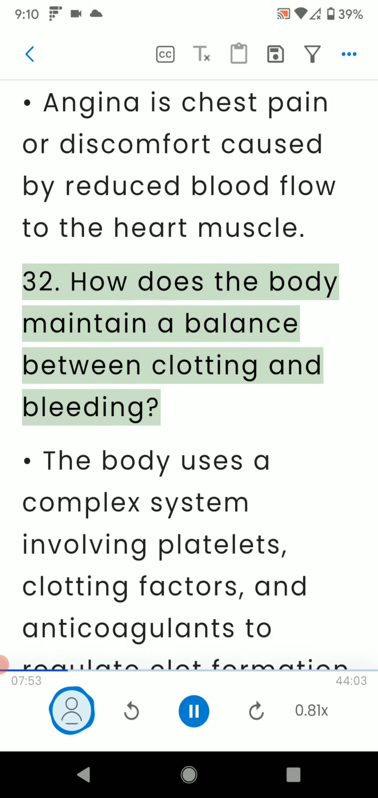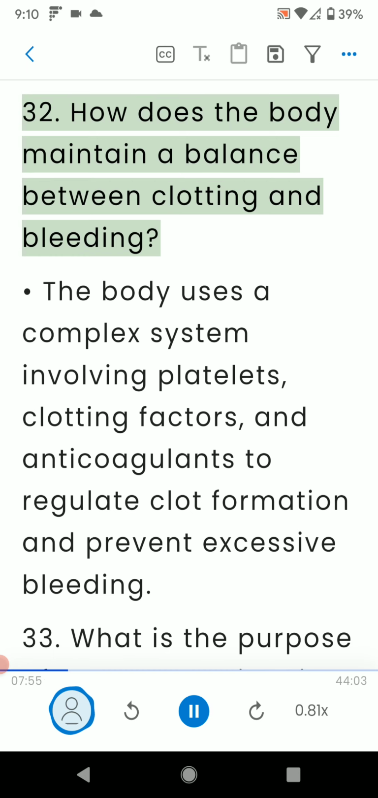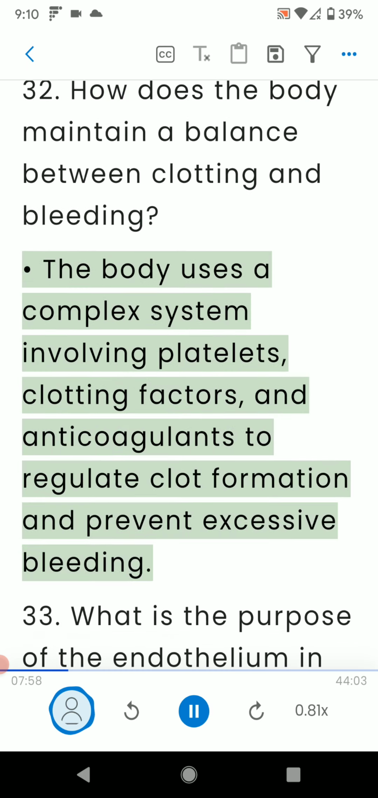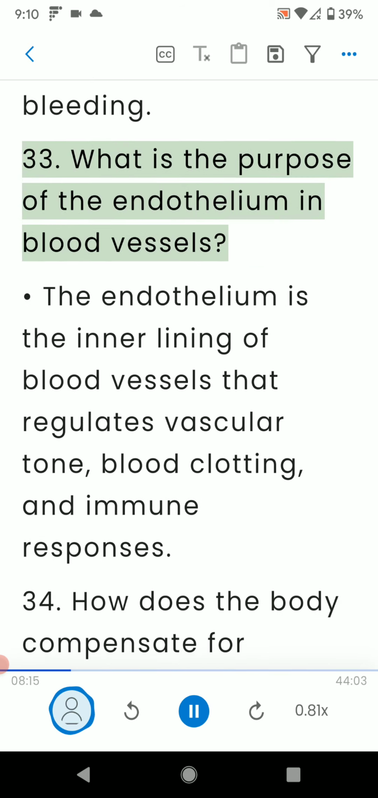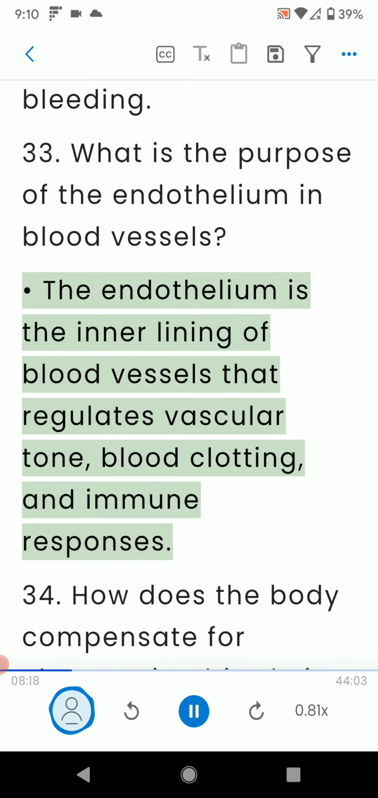32. How does the body maintain a balance between clotting and bleeding? The body uses a complex system involving platelets, clotting factors, and anticoagulants to regulate clot formation and prevent excessive bleeding. 33. What is the purpose of the endothelium in blood vessels? The endothelium is the inner lining of blood vessels that regulates vascular tone, blood clotting, and immune responses.